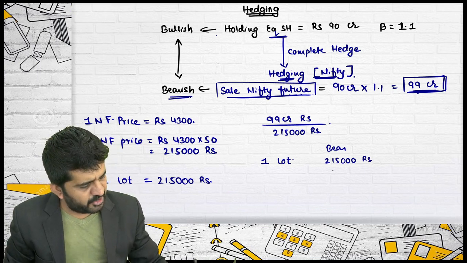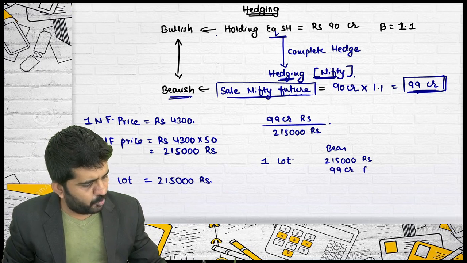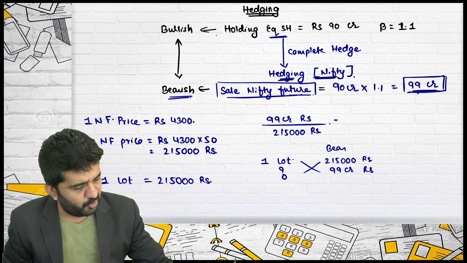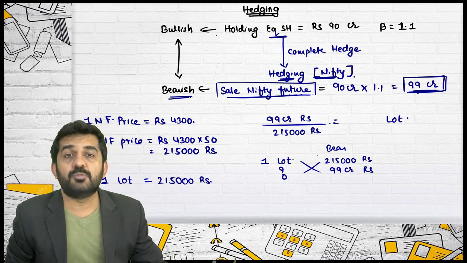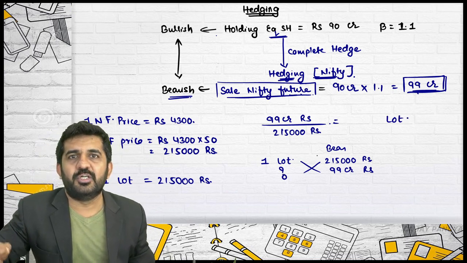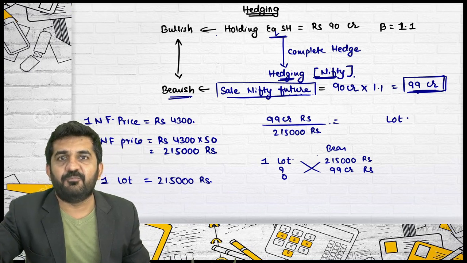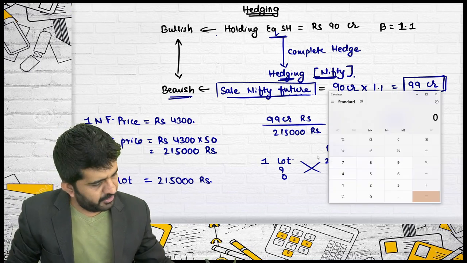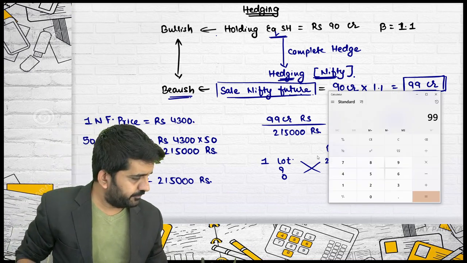I want a bearish position of 99 crore rupees. Cross multiplication, I will be getting the answer in lots. This many lots you should sell in Nifty futures. Is it alright?